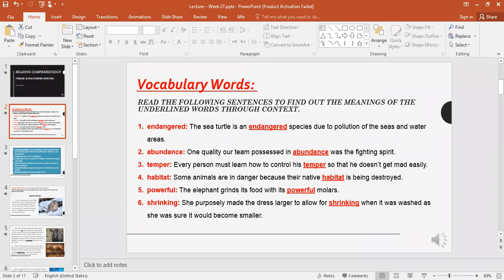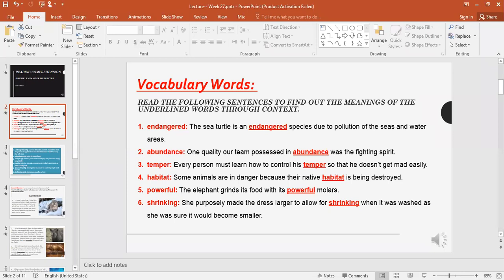Abundance. One quality our team possessed in abundance was the fighting spirit. So this team has one quality, which is the fighting spirit, but they had it in abundance. So what do we mean by abundance? A lot of something. Very good. When I say there is an abundance of this, it means a lot of this.